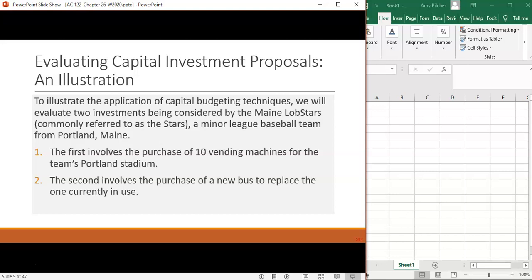One of the reasons that we have to evaluate and rank capital investment ideas is that we don't have unlimited funds available to us. No company has unlimited funds to just go out and spend whatever they want on anything that they might want to do. So they need to evaluate and decide which ones are the best options for the money they do have available.